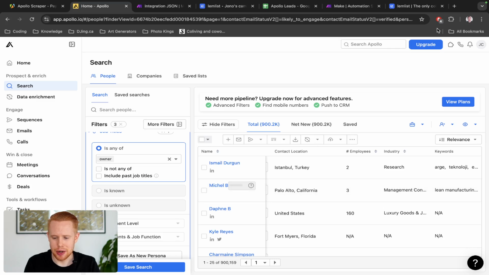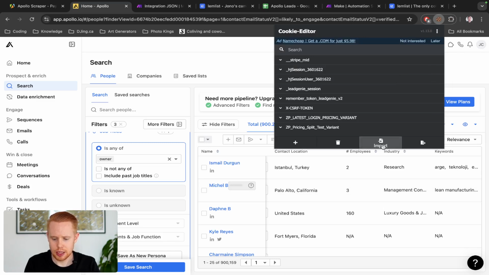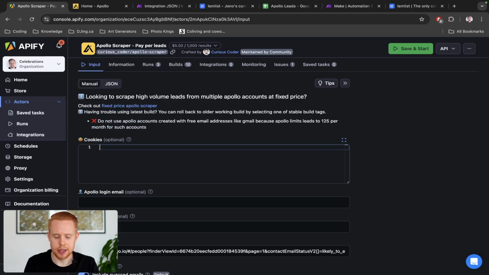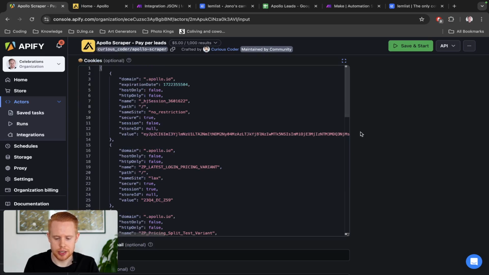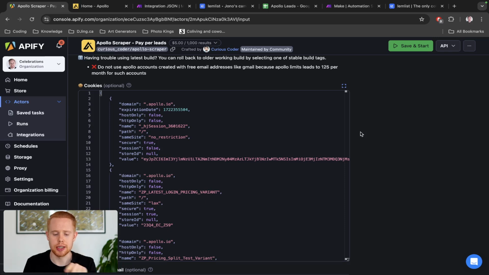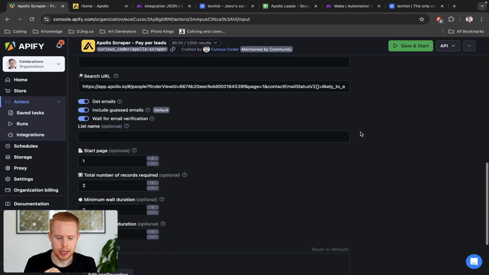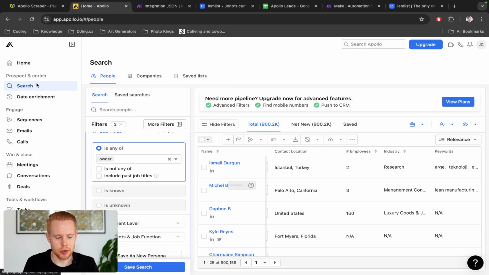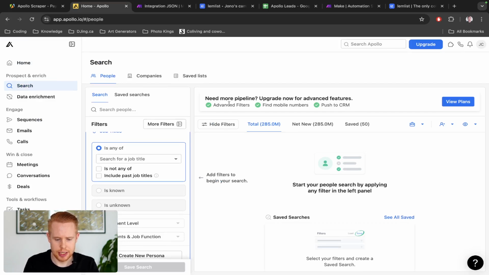But in our account here, what we want to do is just find this cookie editor here, and it's going to give us all of our cookies, and we can just essentially export this in a JSON file and then come back here, delete everything in here and then just paste it in. So now we have our cookies and we're good to go, right? So we have access for this web scraper to log into our account to start scraping results immediately. And we just need to give it a search URL for it to find the specific leads that we're looking for. So if we come into the search panel here, right?